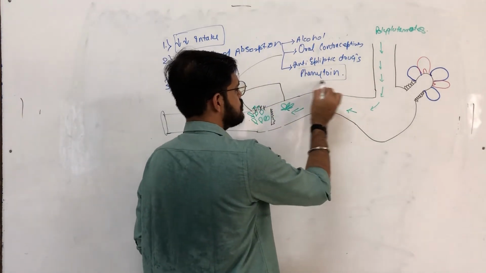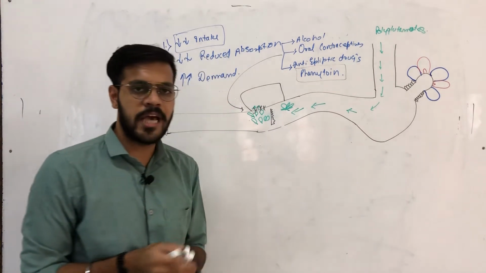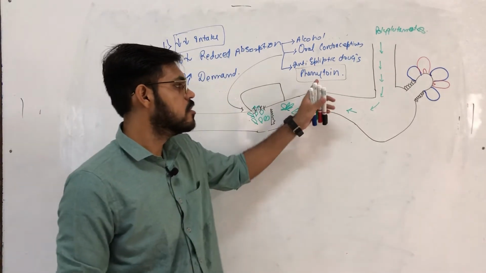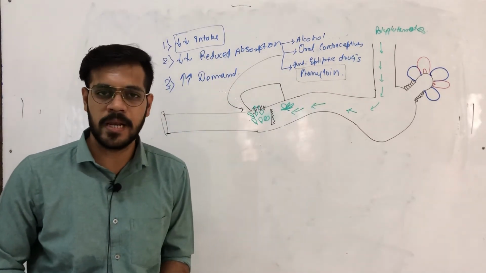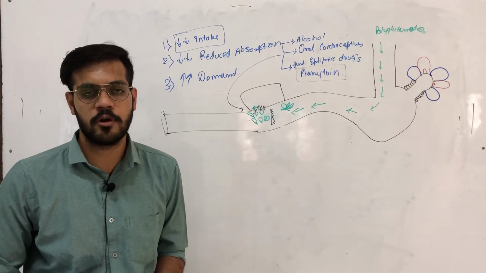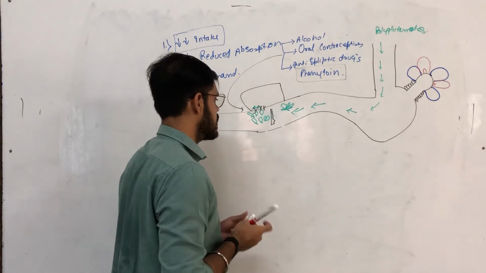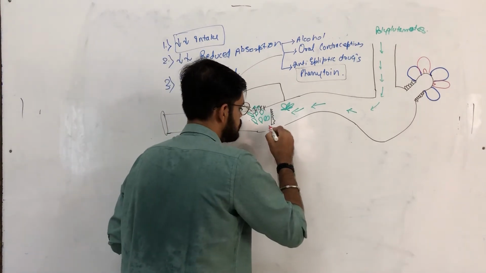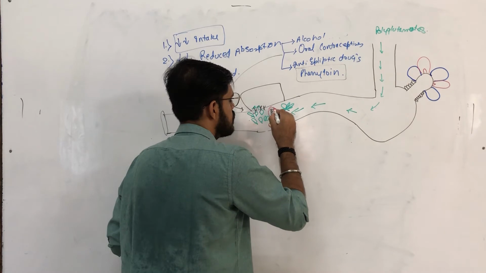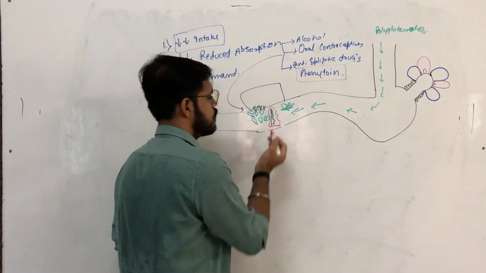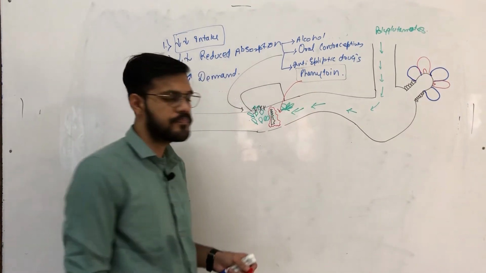Another reason for reduced absorption is an anti-epileptic drug called phenytoin. What does this drug do? It blocks the enzyme conjugase.